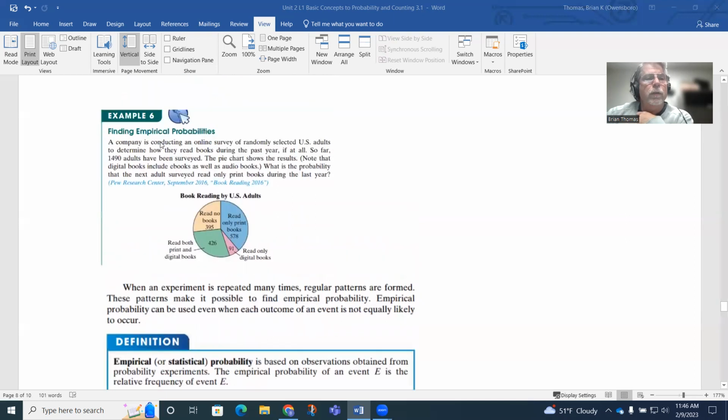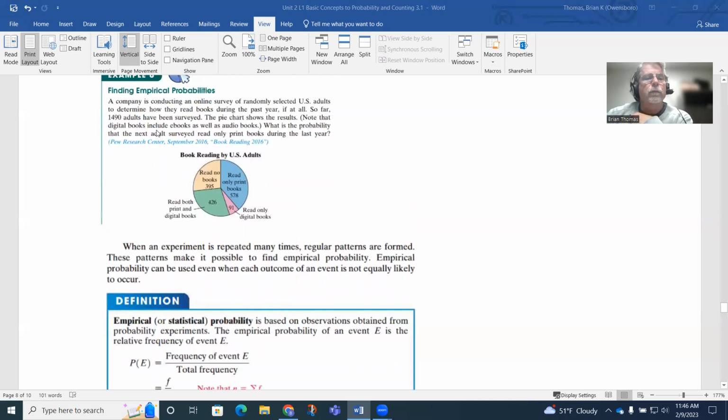So let's look at this. Again, when we talk about empirical probability, since the frequencies are different, there's not this equally likely likelihood. The probabilities will be different for each one based on the demographics of the material.